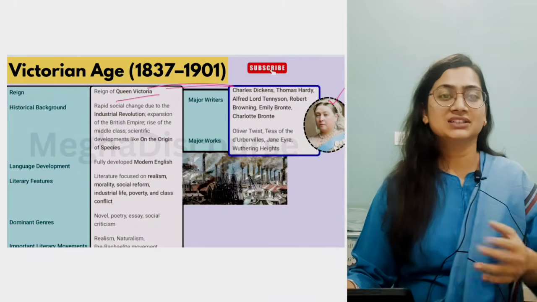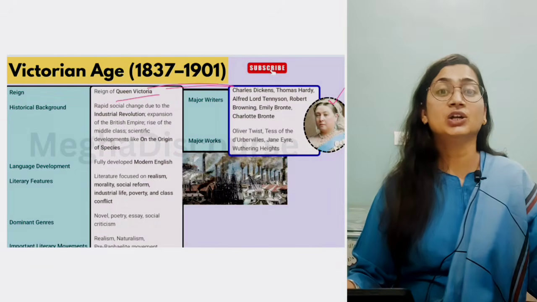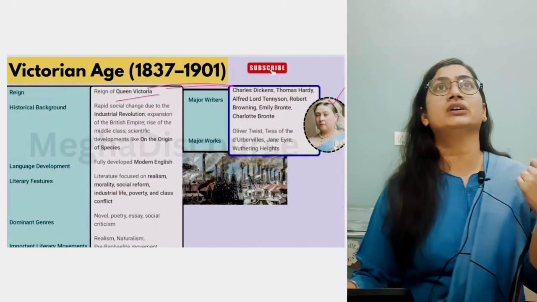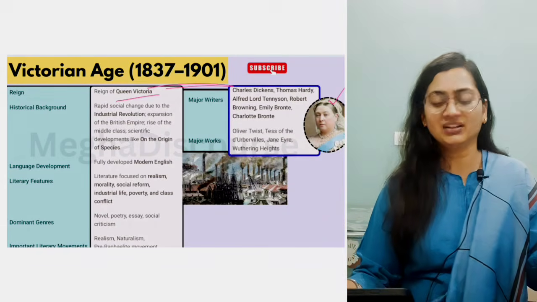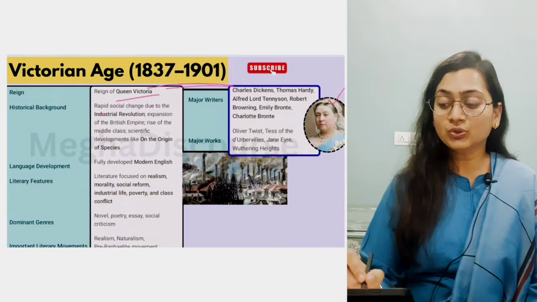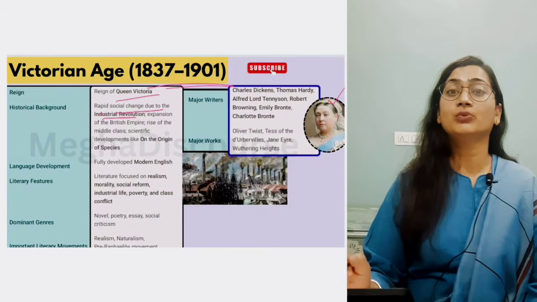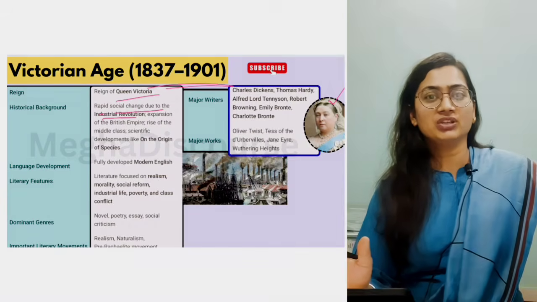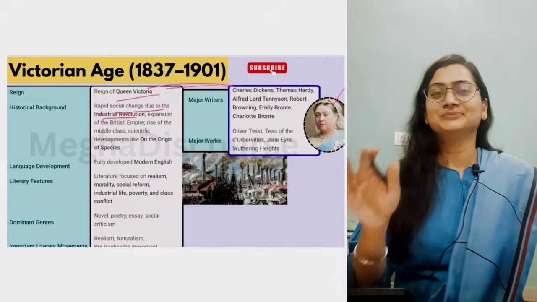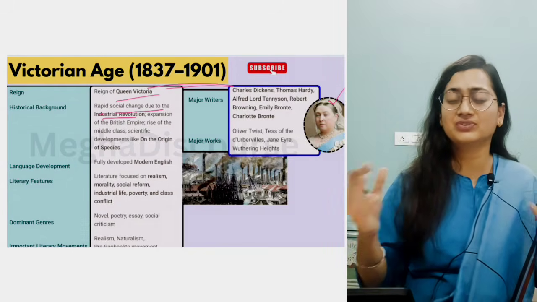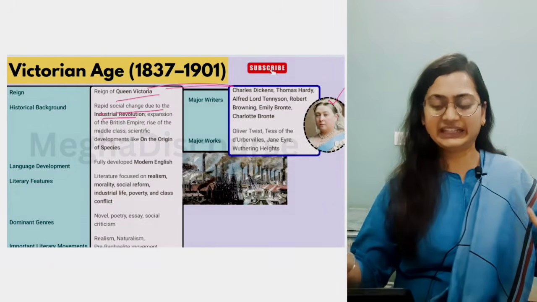Now, the middle class, what was it like earlier? It was a reader class. Now middle class is materialistic. They want money. They want status, they want something good happen in their life. So rapid social change due to Industrial Revolution. Now this is a time of industries, this is a time of growth. In the previous age we have seen there is a calm, peace, religious belief. Now this is a massive shift. This is the turmoil age, chaotic age.